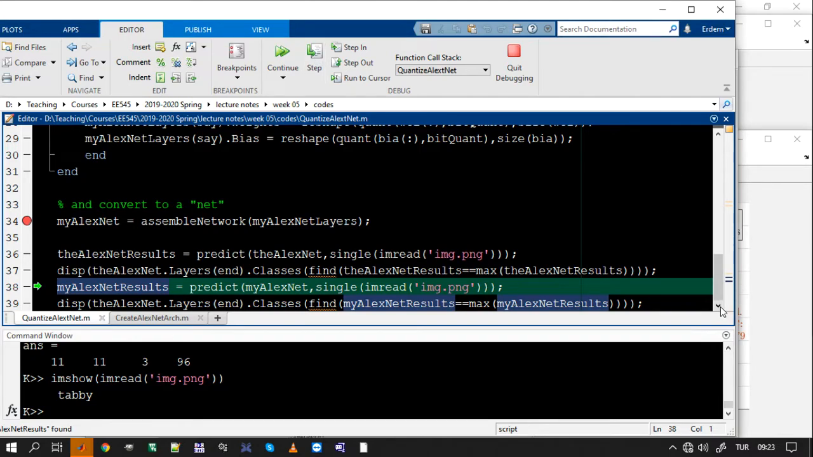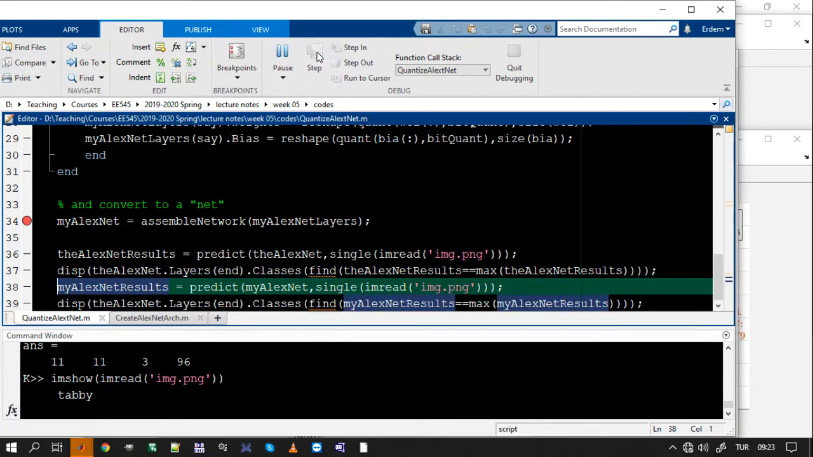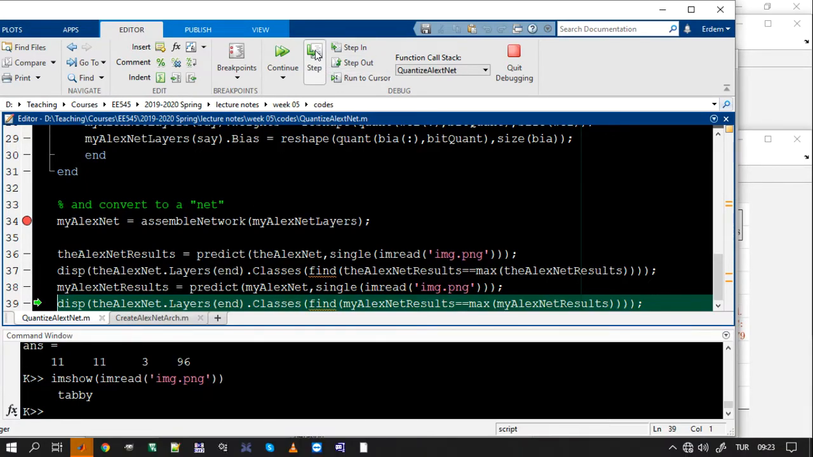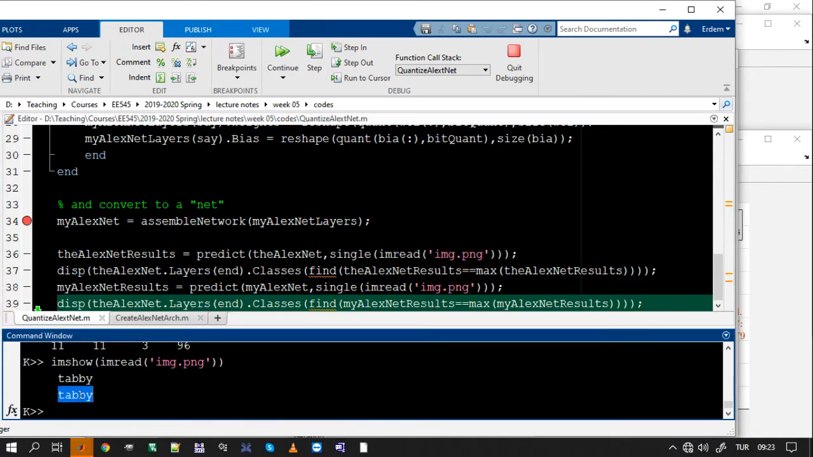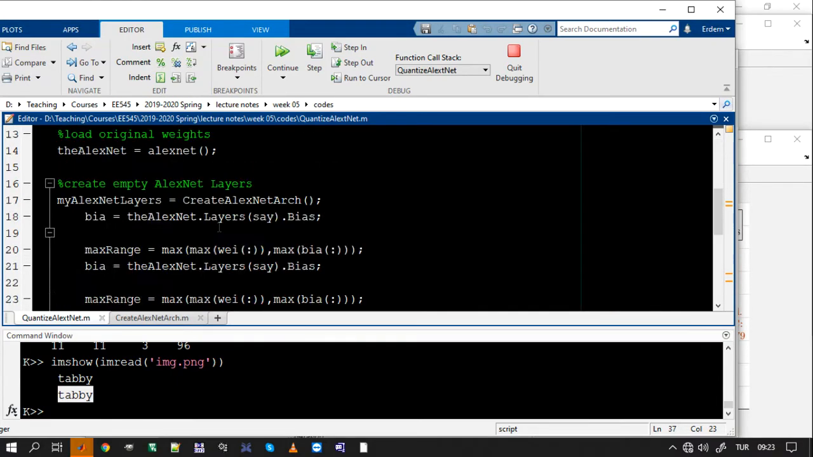Can my quantized network also find it? Let's see. This is my AlexNet results. I feed my AlexNet to predict, because predict is the forward run of this net. It's going to give us the activations of the final layer. Okay, so my AlexNet results is a bunch of probabilities, and if I display them, it is also tabby, guys. So even if I quantized it, it worked for me. Well, this is nice because I see that at least for this image, the quantization didn't do any harm. I can try it for 4-bit quantization and get my results.